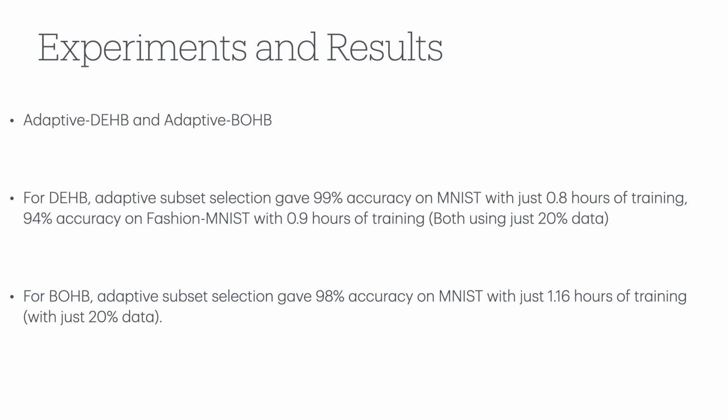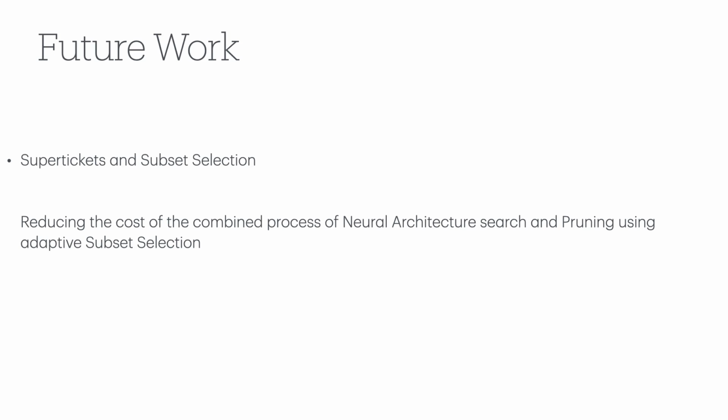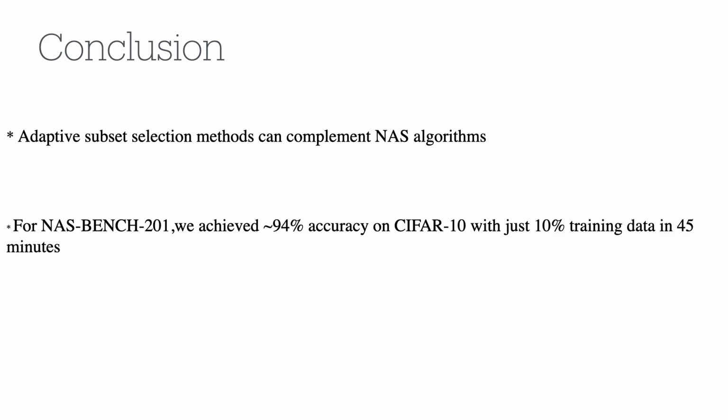We also performed experiments on hyperparameter optimization approaches. We use methods DEHB and BOHB, and we use the adaptive subset selection algorithm on the MNIST dataset. We found that the accuracy can be improved with just using 20% of the data while reducing the training time. For the future work, we will use subset selection for super tickets, where the process of neural architecture search and pruning are combined.